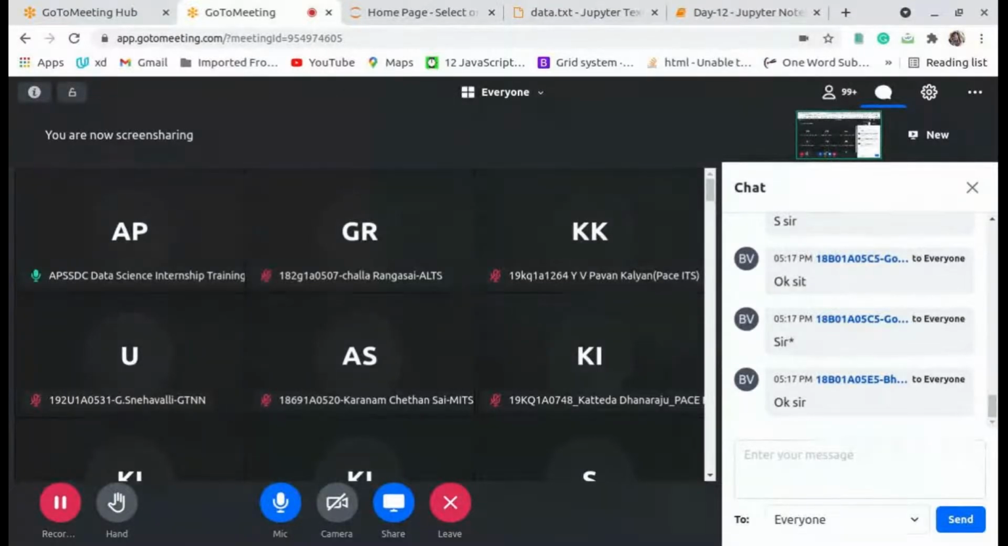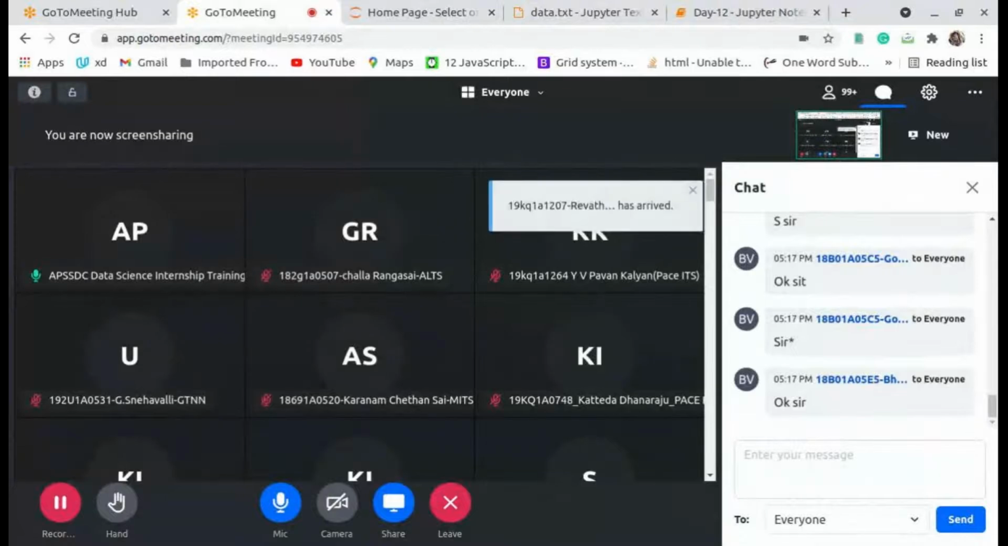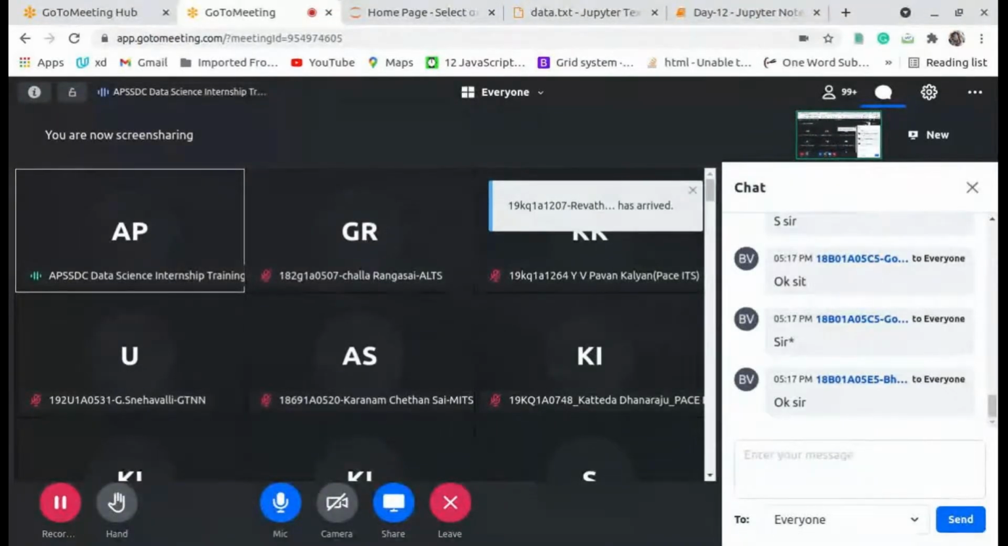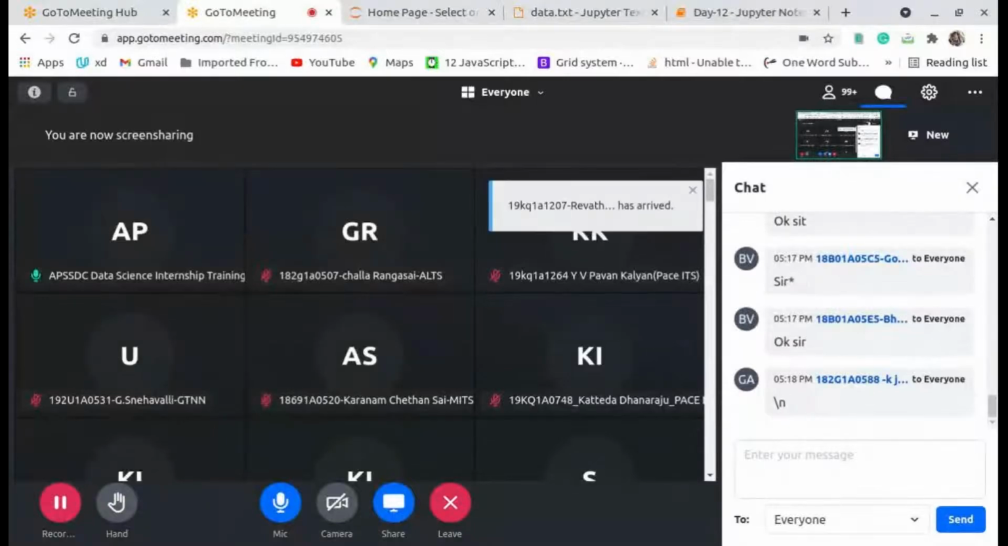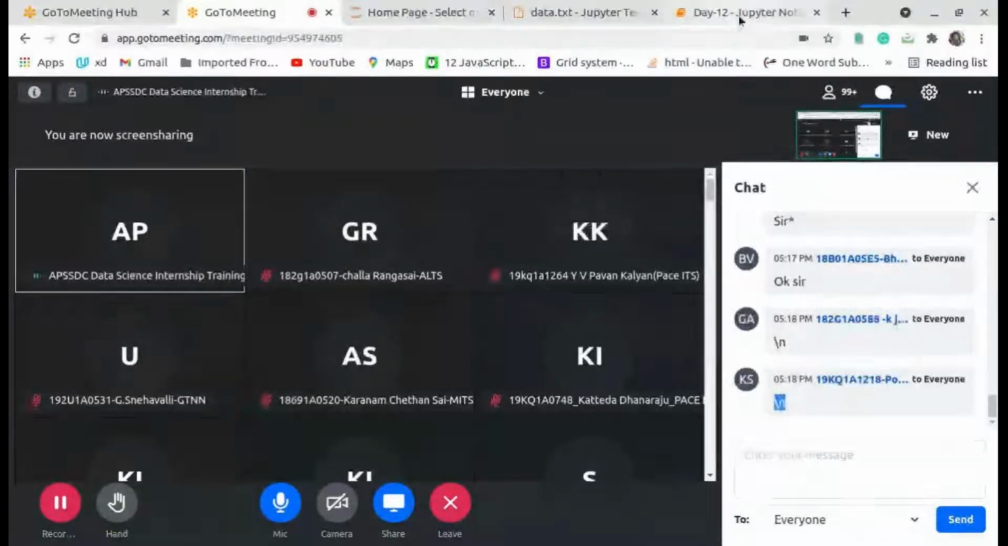We can use, I think all are familiar with C also. In any programming language, we can use only one character: \n. Now we have the data in a new line.